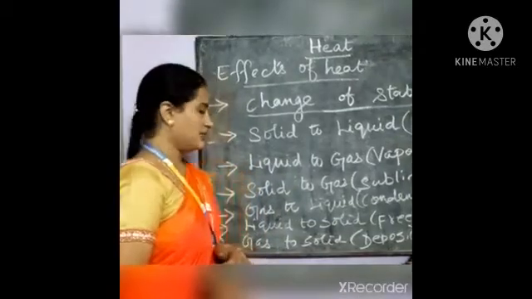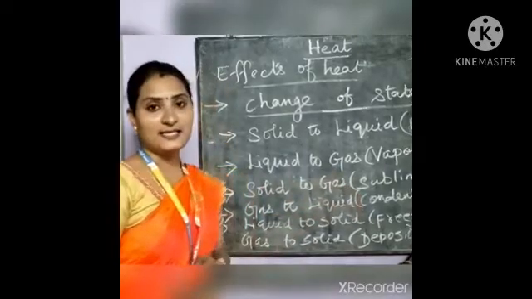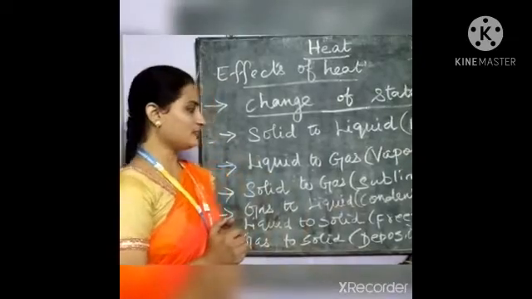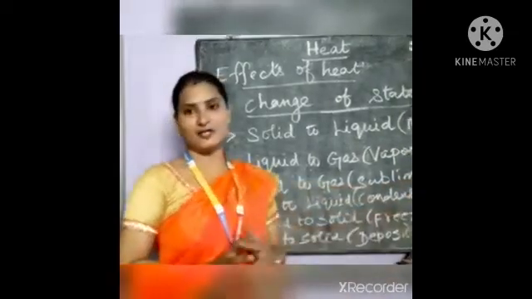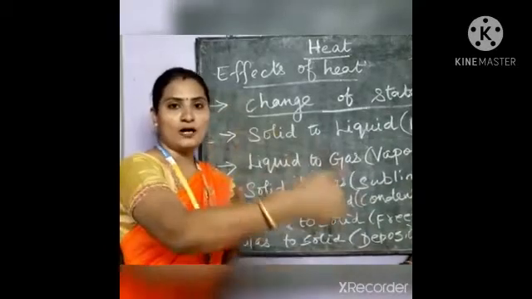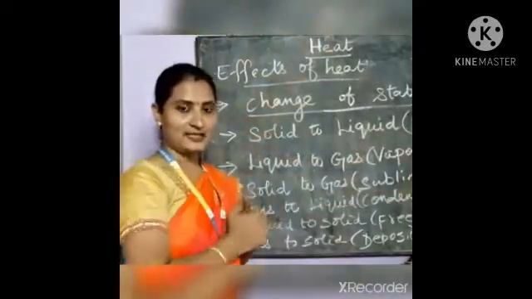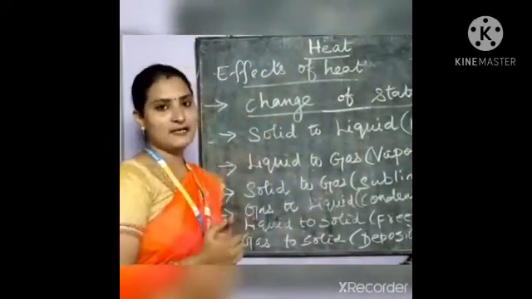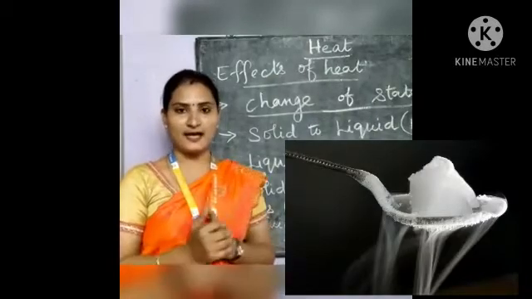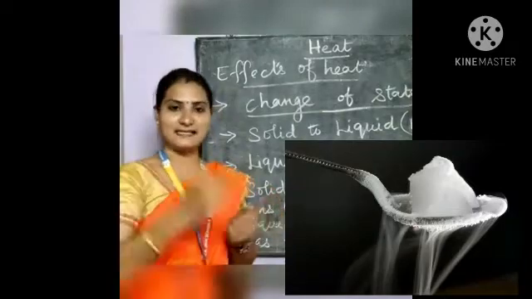And the third one is solid to gas. When the solid state of matter changes to a gaseous state, this process is named sublimation. But in this case, the solid will not go to the liquid phase. It changes directly to a gaseous state. It will not undergo the liquid phase. For example, dry ice. In the case of dry ice, the solid form of dry ice will change to a gaseous state.